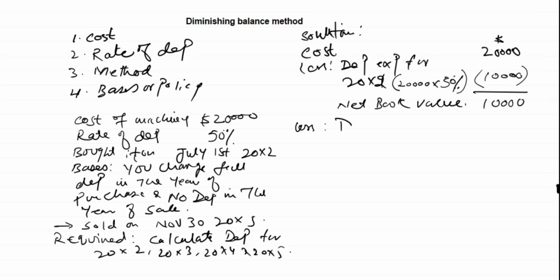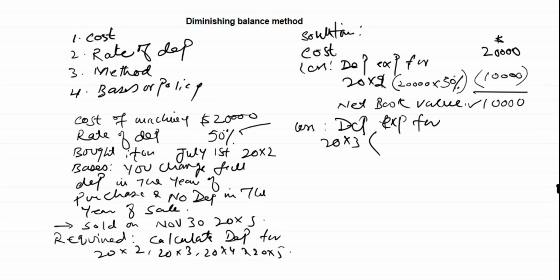Now we will calculate depreciation expense for 20x3. Now we will apply the percentage on the net book value.